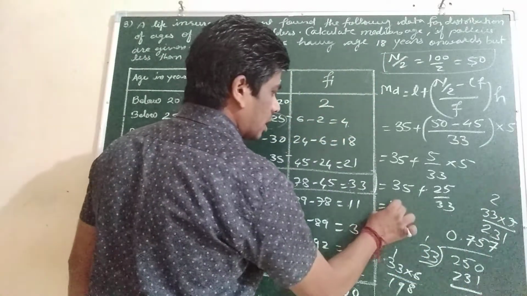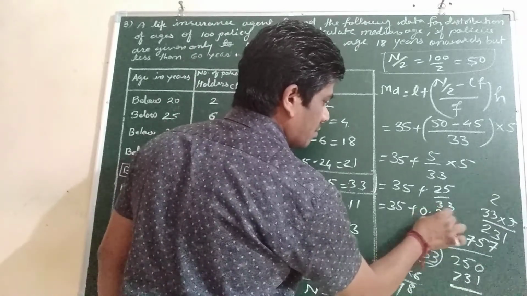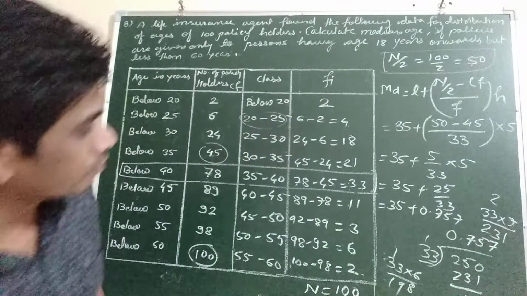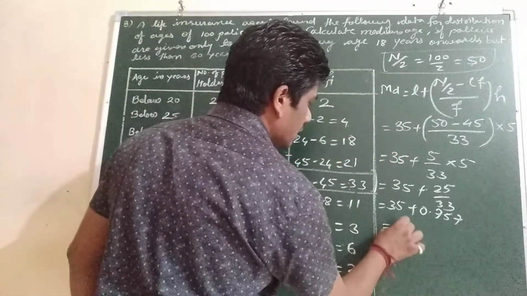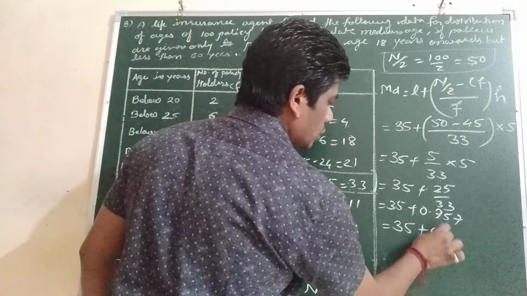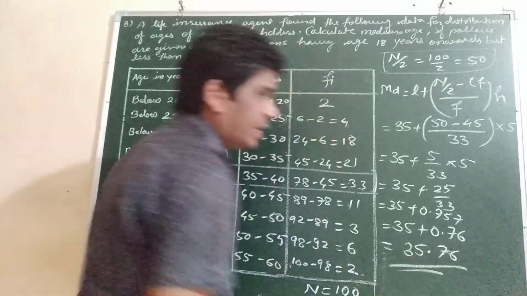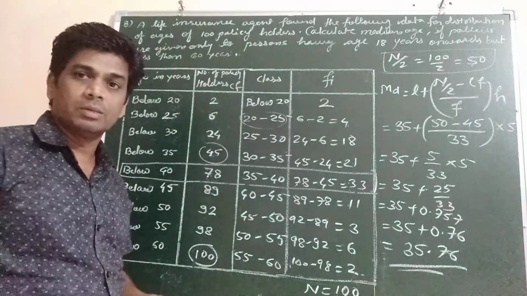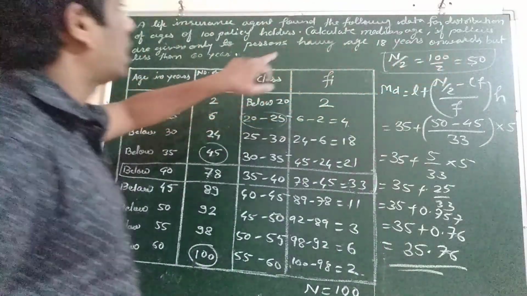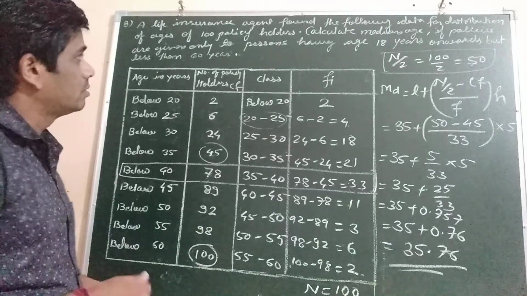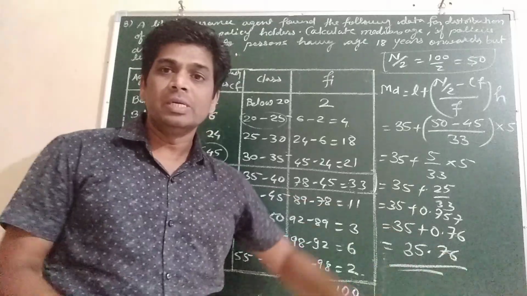So you will get 35 plus 0.757. If we round off up to 2 digits, it will be 0.76 only. So it will be 35.76. That will be the median of the given data. It was asked what is the median age, the middle age of the policyholder. So it will be 35.76.